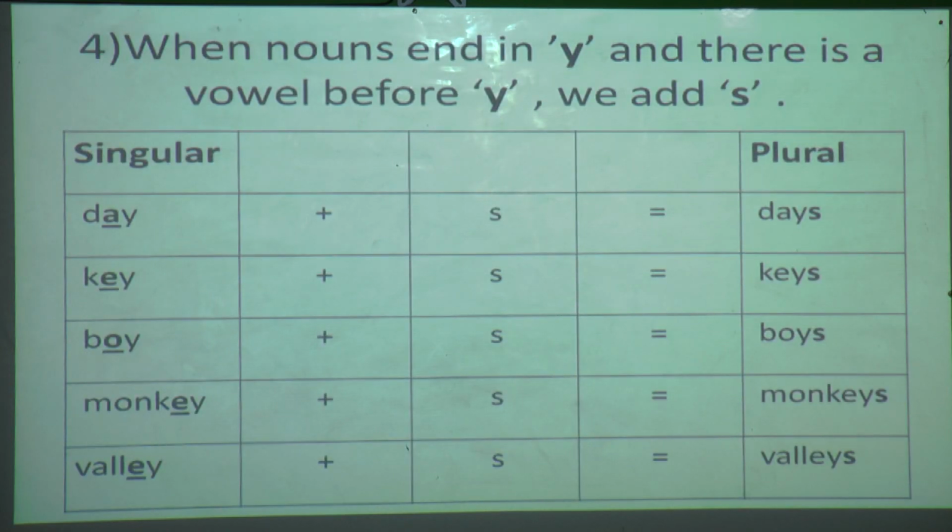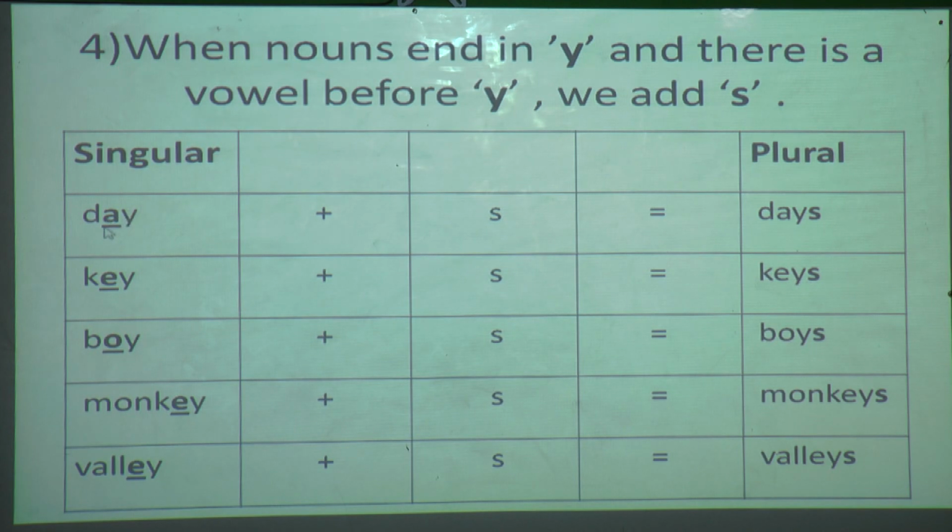Next, now here when nouns end in Y and there is a vowel before Y. So you know what are vowels? Yes, A, E, I, O, U. So when there is a vowel before Y, nothing you have to do, only you have to add S. Okay students, understood? Again I will repeat, when there is a vowel before Y, we should only add S. So you should be able to recognize whether it is a vowel or consonant.